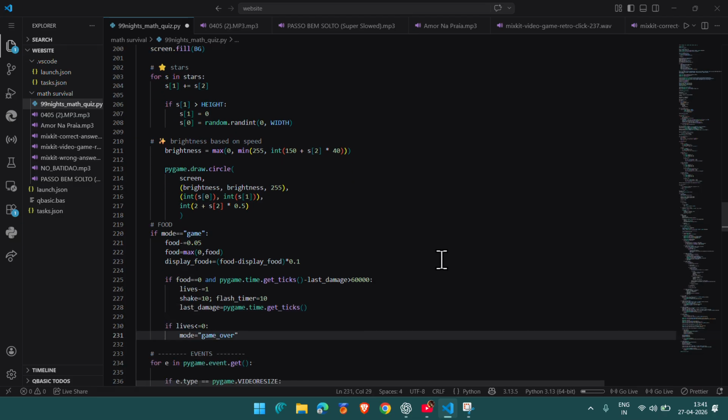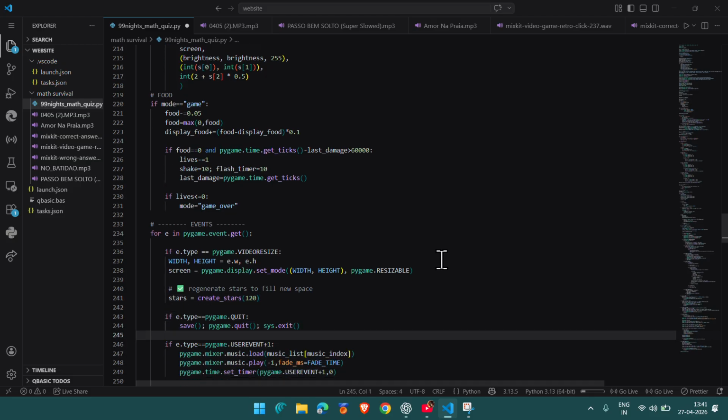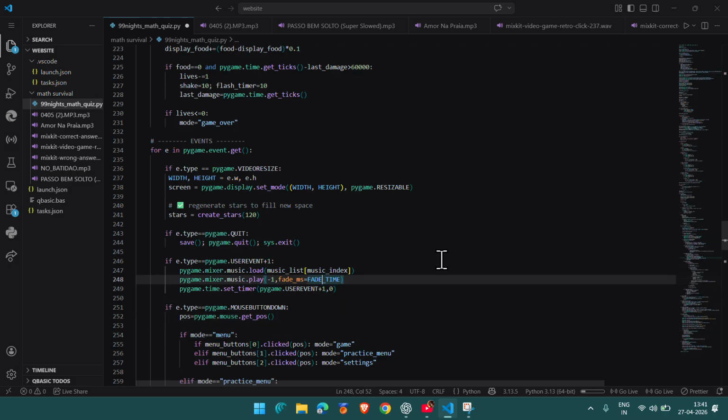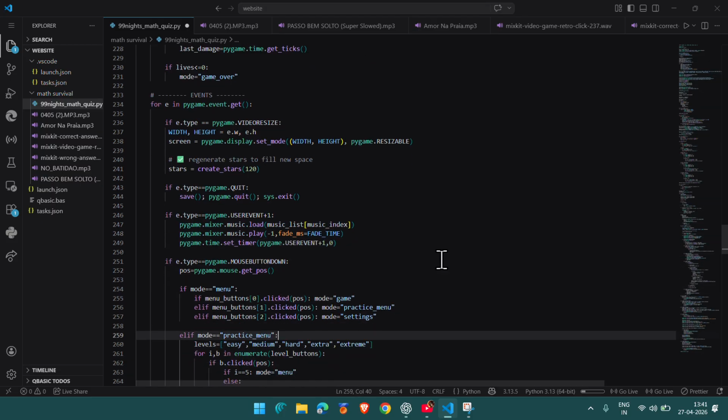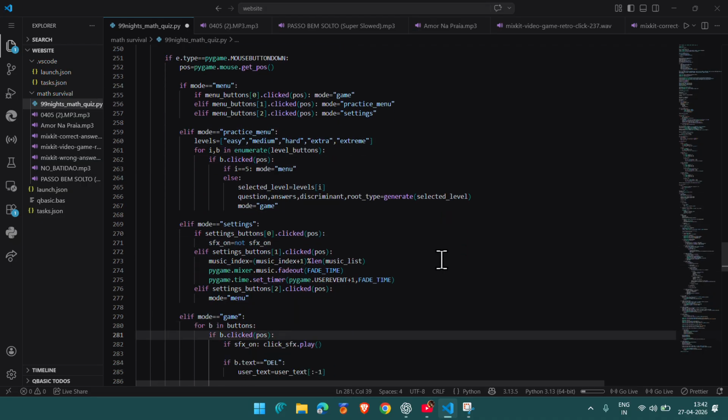And then for food, you need to eat food to survive. This is to create stuff properly, for creating stars, if it resizes. Then user events, more user events, then more user events for mouse button down and so on.